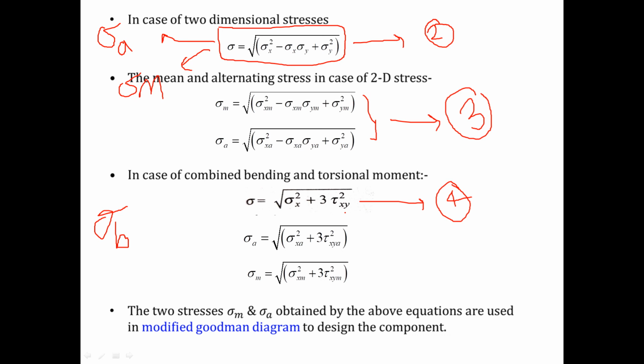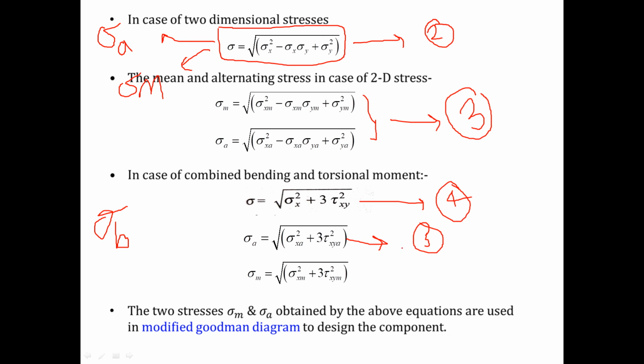No, sir. Okay. So again, this equation number 4 will have an alternating component as well as a mean component because we are designing for fatigue. The alternating component of equation number 4 will be equation number 5, which is sigma a is equal to under root sigma xa square plus 3 times tau xya square, where sigma xa is the alternating bending stress along the x-axis and tau xya is the alternating shear stress in the xy plane.